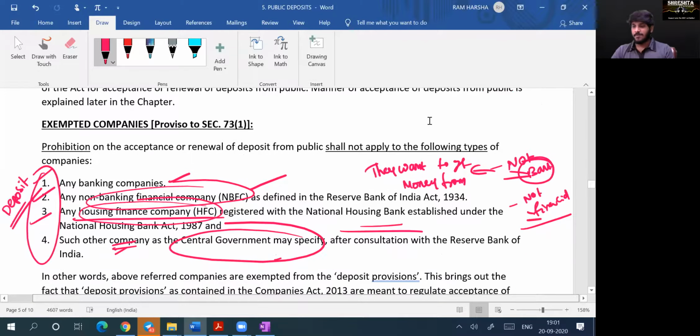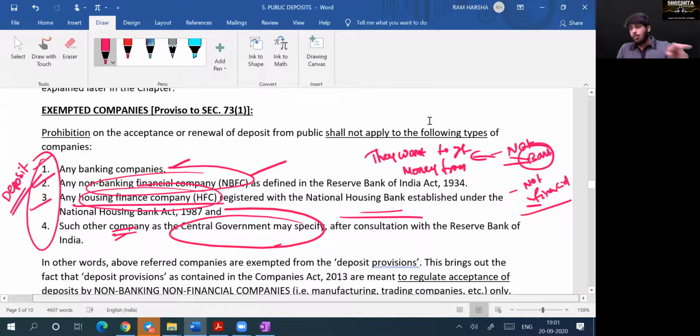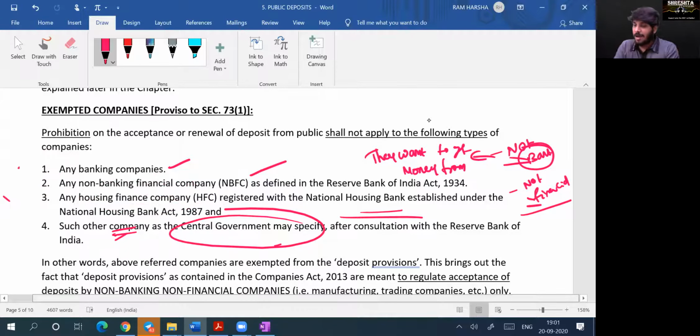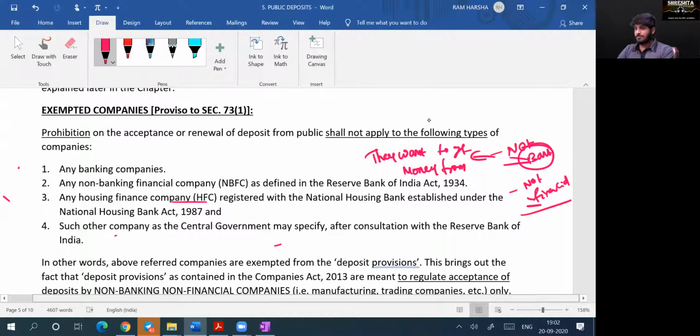Okay, now exempted companies. To which companies this prohibition do not apply? To which companies is it not applicable? Simply banking company, NBFC, finance, housing finance company. Yeah, please read that. Exempted companies. Prohibition on the acceptance or renewal of deposits from the public shall not apply to the following types of companies.